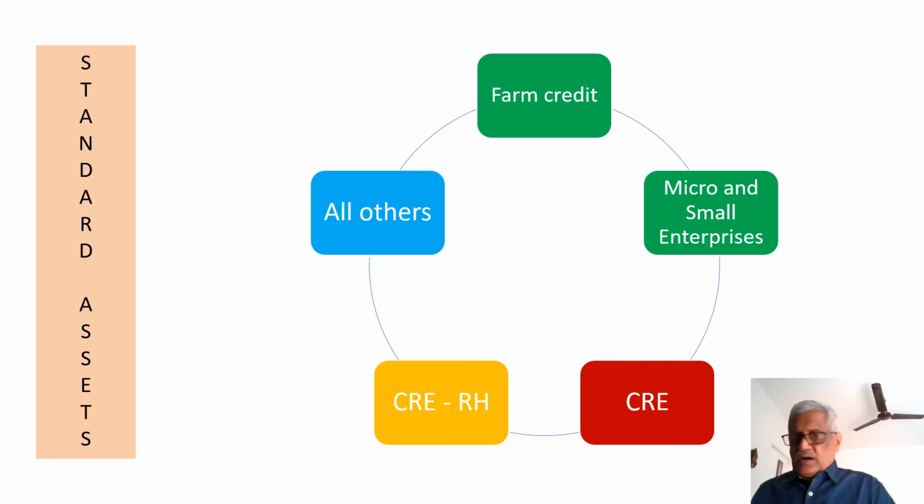They are farm credit, micro and small credit, commercial real estate, that is builders, building construction projects, residential projects. Then commercial real estate, residential housing, that means home buyers, housing loans, and all others are the 5 categories of standard assets. Now let us know how do we make provision.